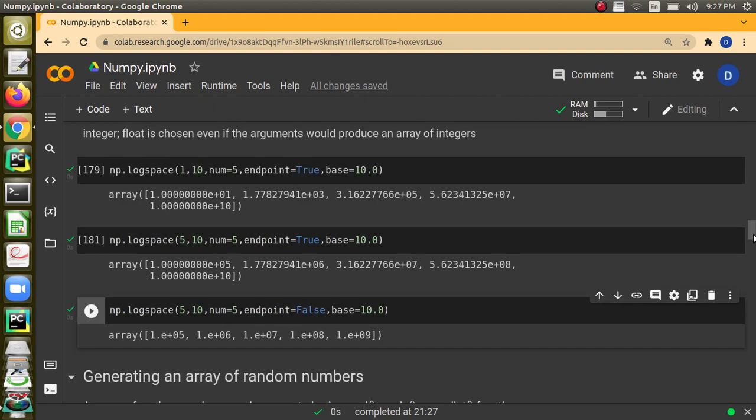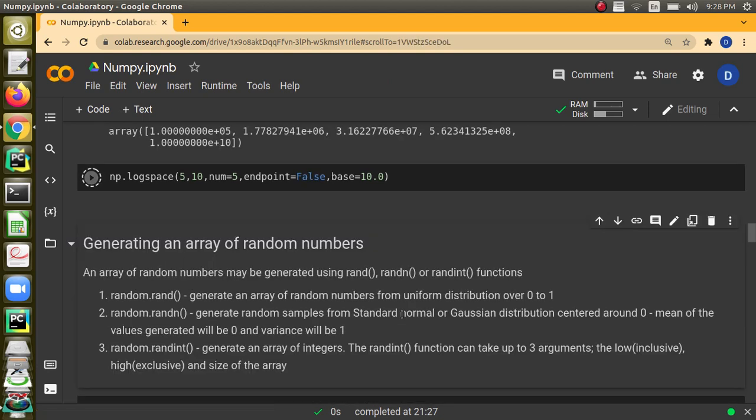Yes, it is base power start. Okay, so 10 power 1, that is the first thing. Here base is 10, 10 power 5. It will be generated, and when we give the endpoint equal to false, what will happen is the last value will not be included. So up to 10 power 9, it will be generating up to power 9.